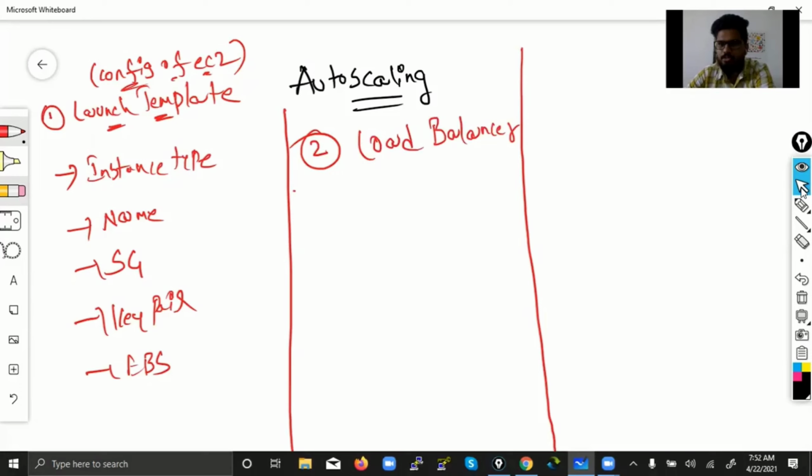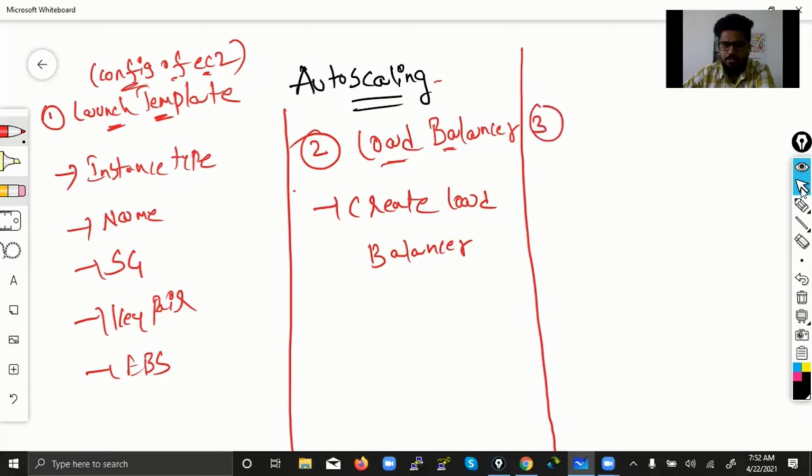Then only the load balancer will send traffic to the new instance and the load will get balanced again between the machines. So that's why we need to create a load balancer, and when we are defining the auto scaling, you will mention this load balancer.